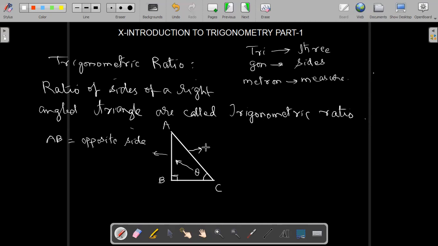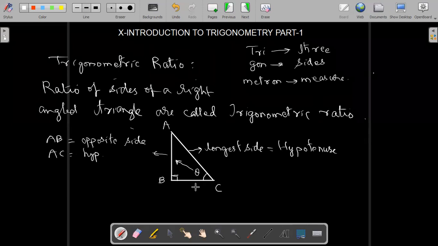There is one side which is the longest side in the right angled triangle. This longest side is always called hypotenuse. So that means AC is equal to hypotenuse.